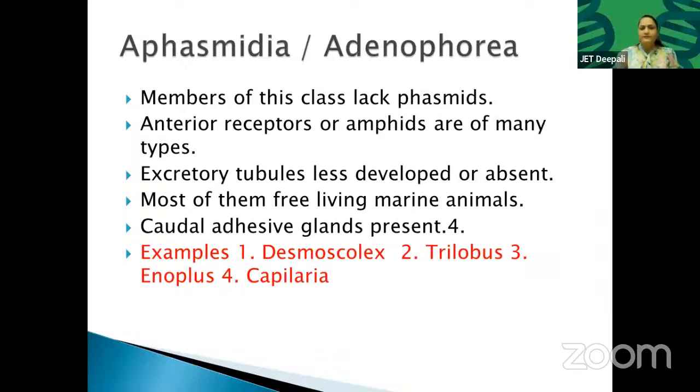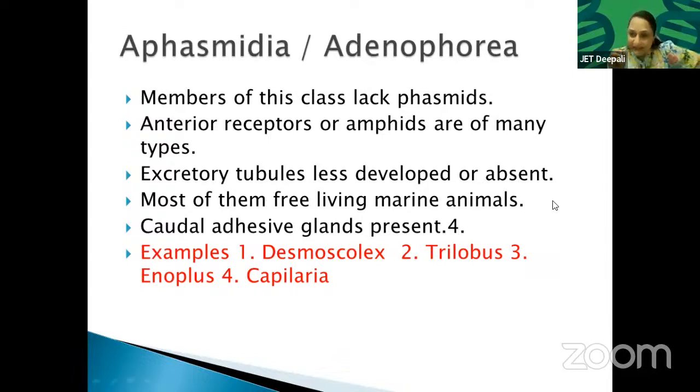Okay, see, first we will study about the Aphasmidia, or you can call it Adenophorea. Now, what is this class about? Okay, members of this class lack phasmids. That is why they are called Aphasmidia. Okay, anterior receptors or amphids are of many types. Means they do not have any sensory receptors on the posterior part. They do not have phasmids. Excretory tubules less developed or absent.